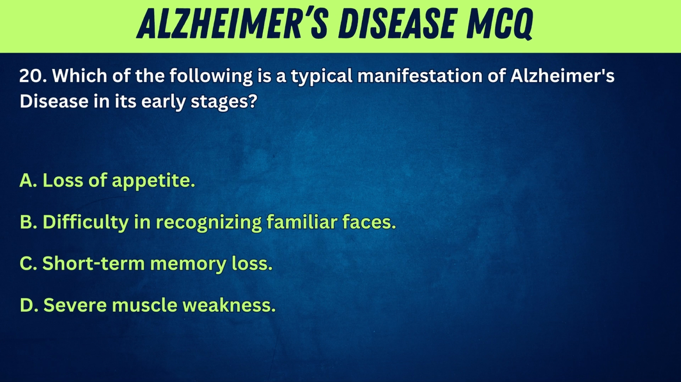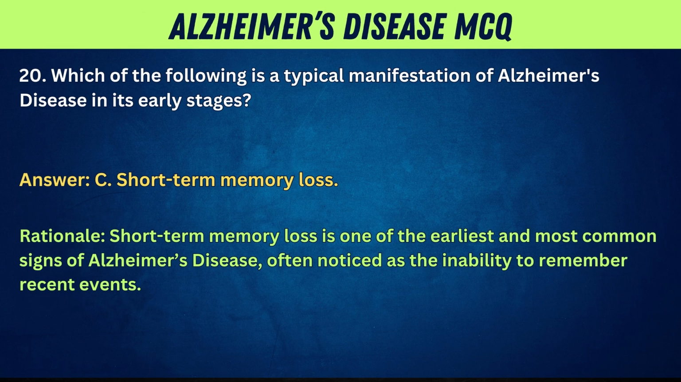20. Which of the following is a typical manifestation of Alzheimer's disease in its early stages? A. Loss of appetite. B. Difficulty in recognizing familiar faces. C. Short-term memory loss. D. Severe muscle weakness. Answer: C. Short-term memory loss. Rationale: short-term memory loss is one of the earliest and most common signs of Alzheimer's disease, often noticed as the inability to remember recent events.